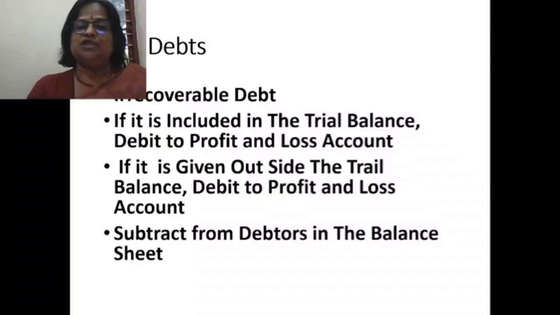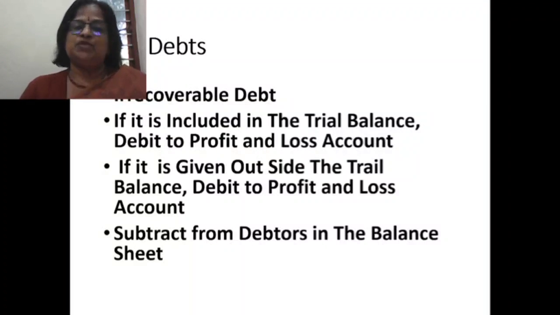So what is the adjustment? Two options are there. One is that bad debts will be given in the trial balance. Then it will be debited to profit and loss account alone. But another is that it will come outside the trial balance. That means it was not adjusted when they were preparing the trial balance. So it is noticed after completing the trial balance and it will appear outside the trial balance. Then also you have to remember that this will be debited to profit and loss account.